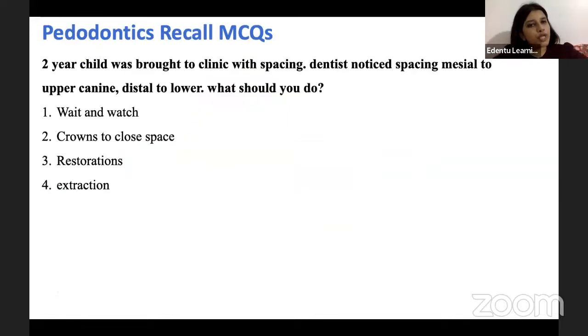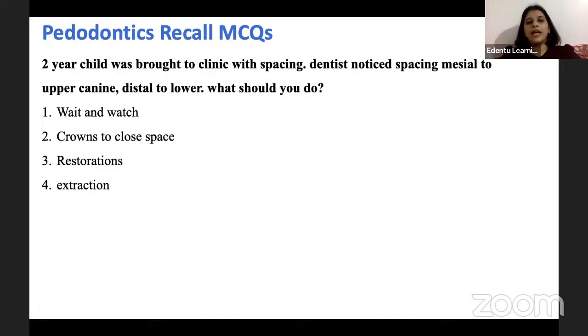Next question, a 2-year-old child was brought to a clinic with spacing. The dentist noticed spacing mesial to the upper canine and distal to the lower canine. What should you do? First of all, the child is 2 years old. By 2 years, almost all the primary teeth would have erupted into the oral cavity, so the child has primary dentition, and the dentist is noticing a particular type of spacing mesial to the upper canine and distal to the lower canine.